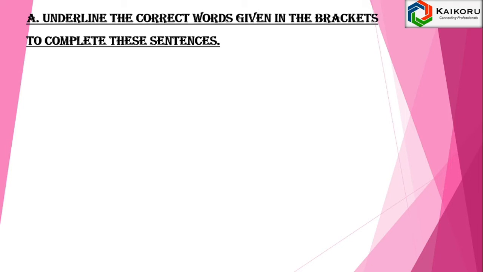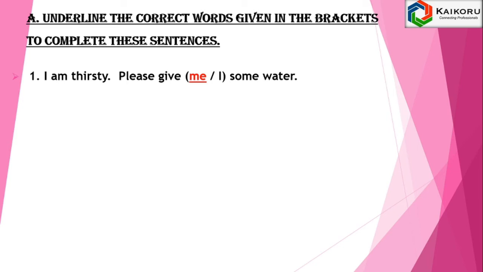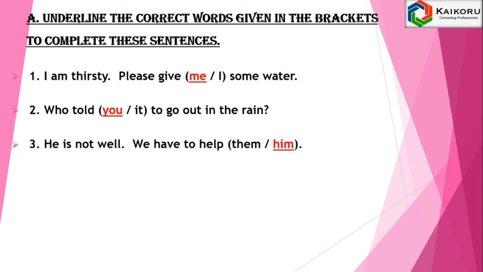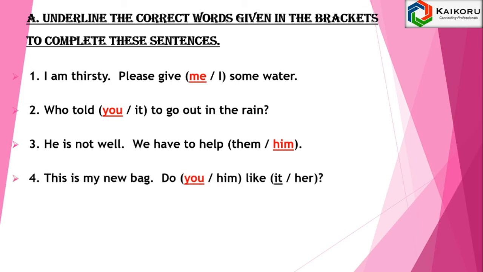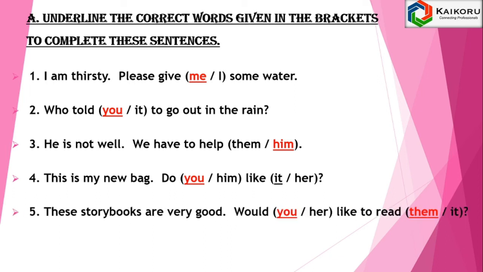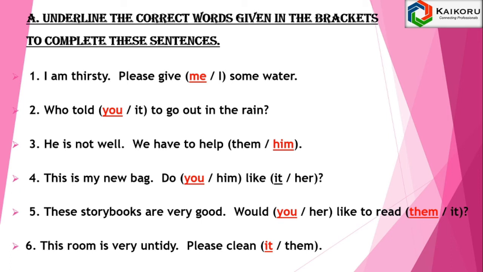Underline the correct words given in the brackets to complete these sentences. I am thirsty. Please give me some water. Who told you to go out in the rain? He is not well. We have to help him. This is my new bag. Do you like it? These story books are very good. Would you like to read them? This room is very untidy. Please clean it.